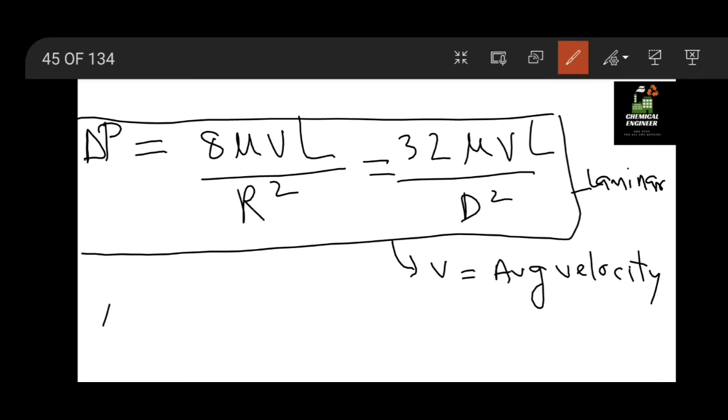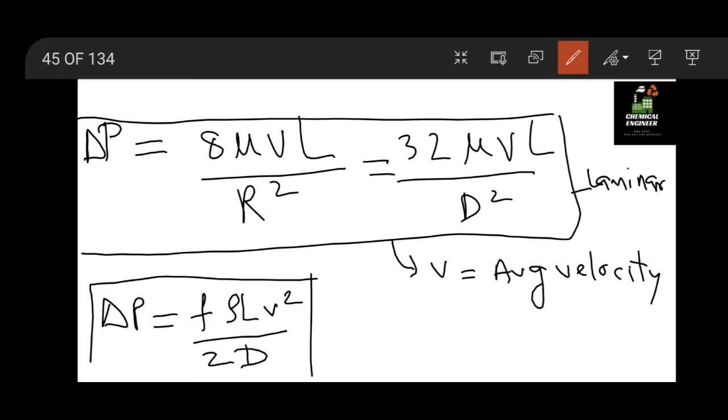Now the pressure loss equation for calculation of delta P, in terms of friction factor, is F into rho L V square divided by 2D. You have to remember this equation, where V is the average velocity only, and the friction factor is 16 by Re, that we have discussed. If Darcy's friction factor has to be used, then we have to multiply it by 4, so it becomes 4F dash.